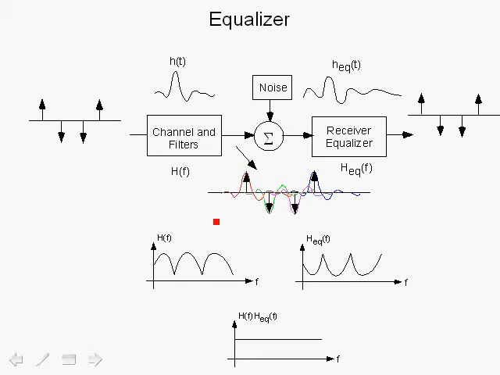Let's illustrate this. If, for example, the channel frequency response had this kind of characteristic, which is what we see for multipath fading channels, then if the equalizer frequency response was exactly the inverse of the channel frequency response, as shown over here, then the combined frequency response between the channel and the equalizing filter would have a flat response like this, actually being a constant 1. And in this case, we see that we can recover the original impulses and we have equalized the channel. So the concept of equalization is clear.